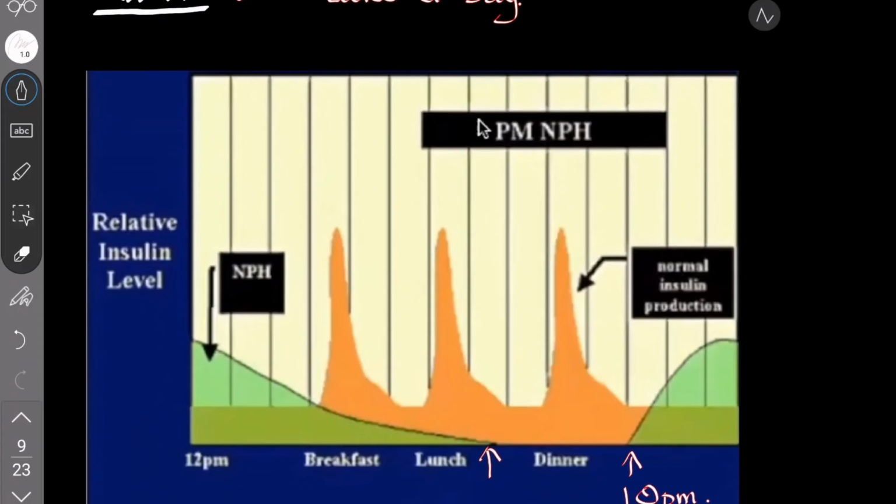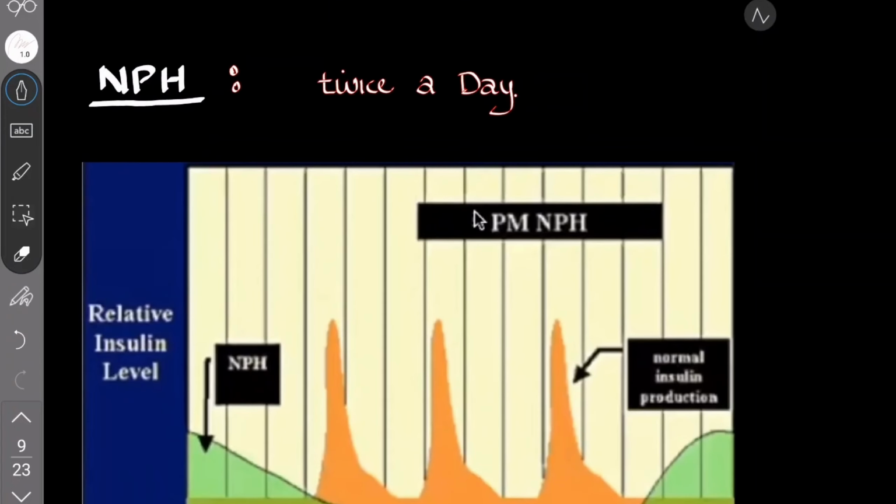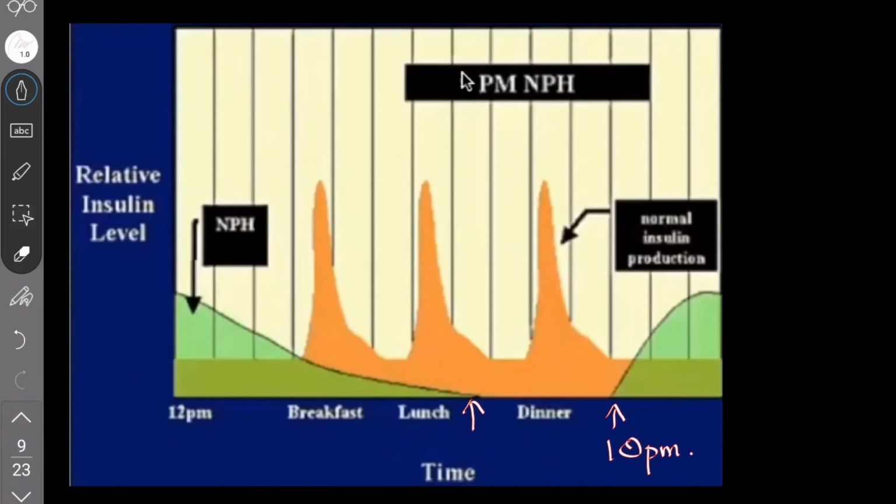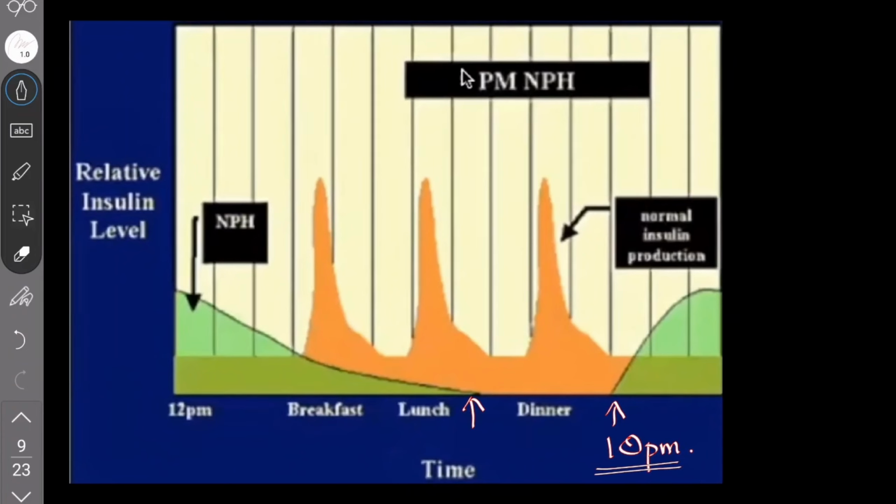And there is NPH, neutral protamine Hagedorn, which is an intermediate-acting insulin. Its action lasts less than 10 hours. So you take NPH at 10 p.m. Mostly NPH is taken at 10 p.m. The insulin rises like this, and the action will be higher at midnight. Then it falls by breakfast and lunch time. So if you take NPH alone, the daytime sugar will not be under good control.